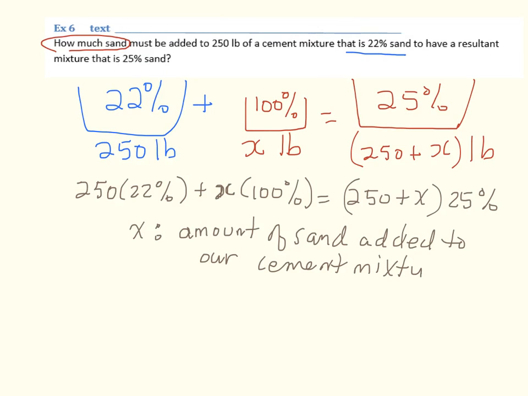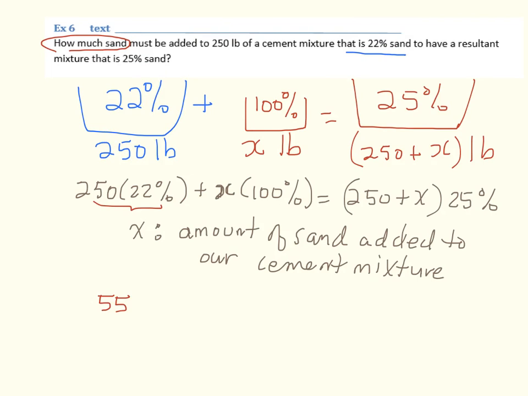And so there's our equation. We can certainly use algebra now to determine some values. For example, 22% of 250 is simply 250 multiplied by 0.22, and that amounts to 55. So this actually is a value of 55 pounds, and that's the amount of pure sand that is in our mixture.